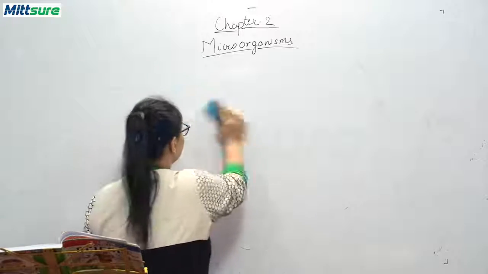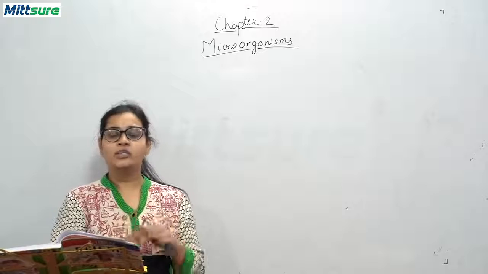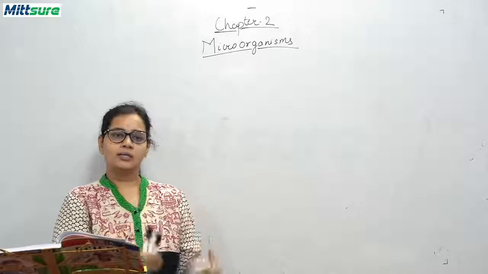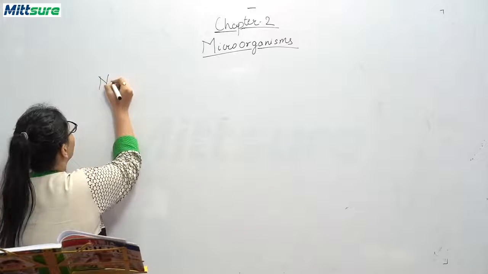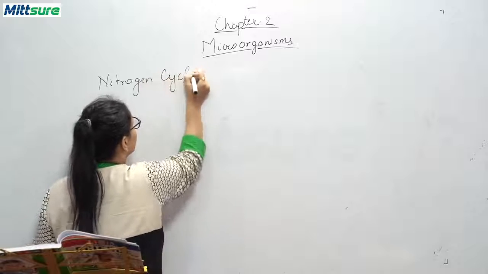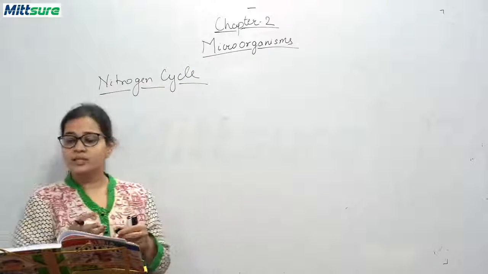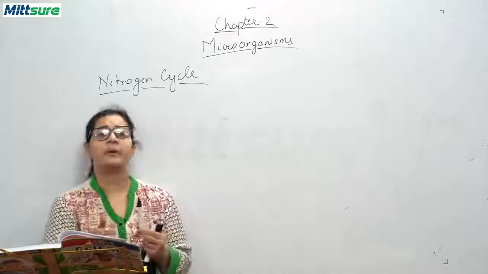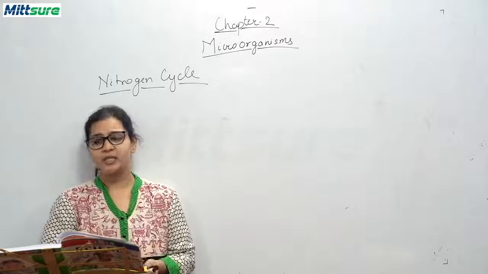Okay, now as we have discussed nitrogen fixation, we will be discussing a cycle called the nitrogen cycle. Now, this nitrogen cycle: nitrogen is present in our air, it is the most abundant gas present in our atmosphere.